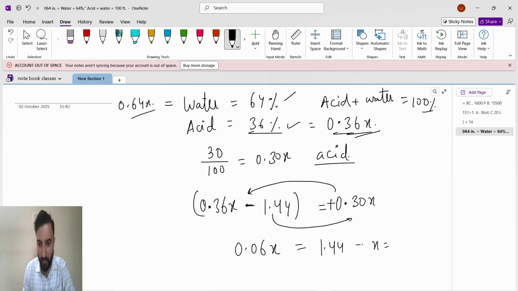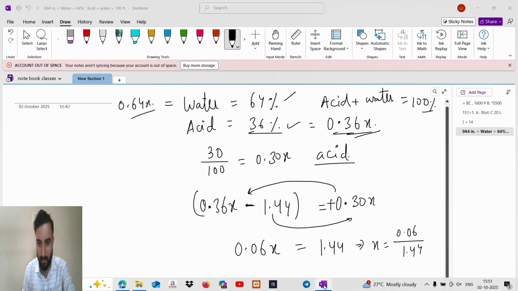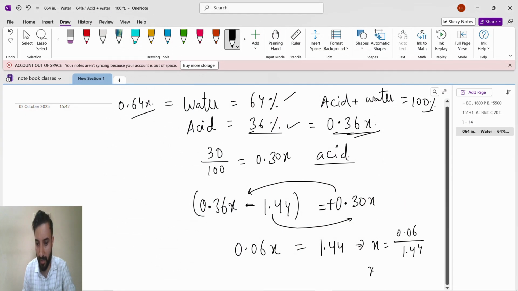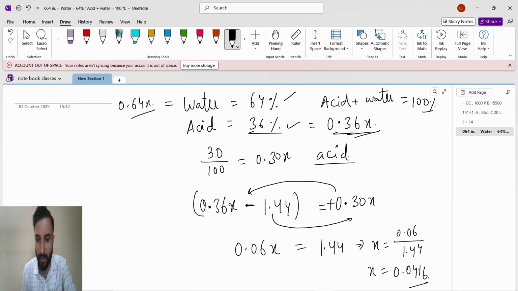So x is equal to 1.44 divided by 0.06. When you do this division, we are going to get the value of x. The value of x is 0.0416, approximately 0.041.